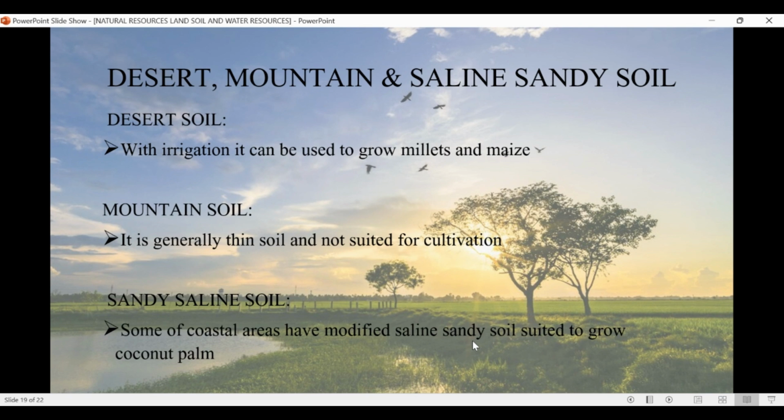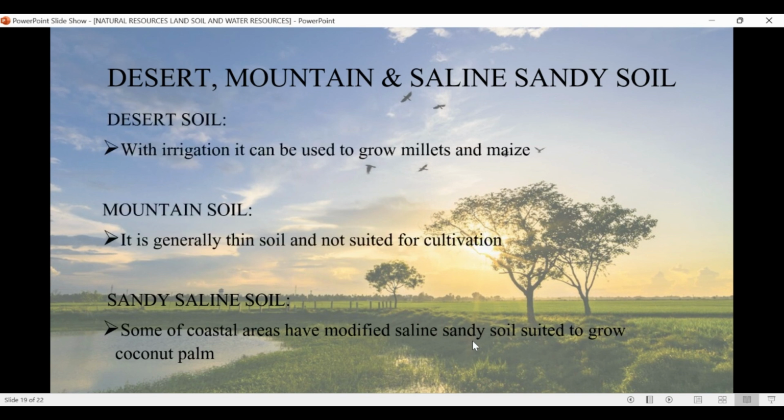Next comes the desert, mountain, and saline sandy soil. Well, desert soil is found in the Rajasthan areas. By listening to the word desert, it means a very hot climate is there, so water is not present in the soil a lot. With the help of irrigation, desert soil can be used to grow millets and maize.